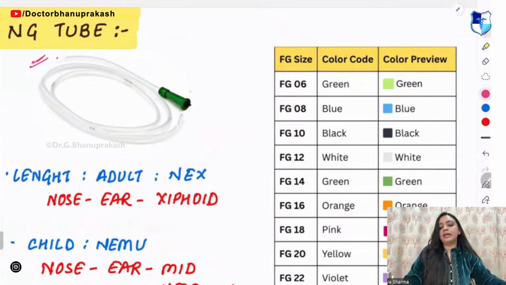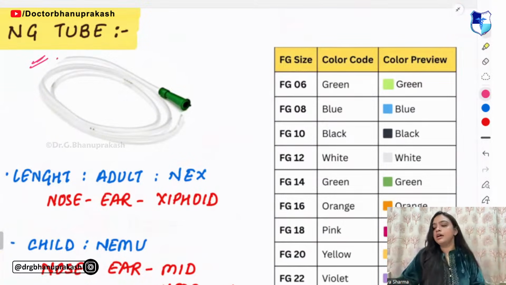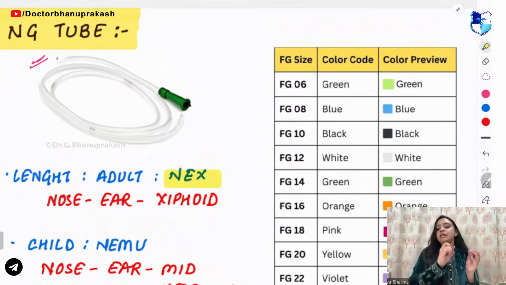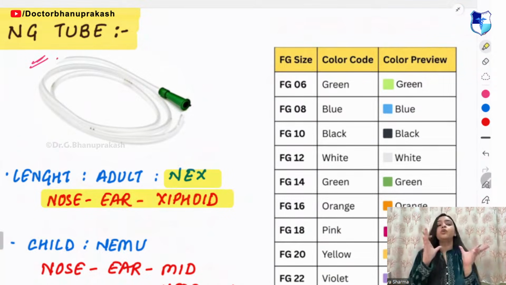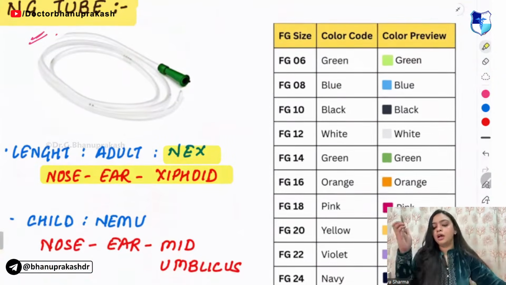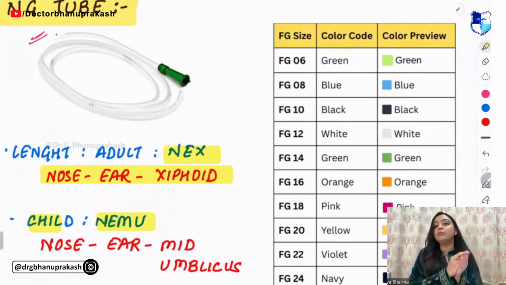Now, what is this? This is your NG tube. How will we measure the NG tube? In adults, you have to go for the NEX method. What is the NEX method? You measure from nose to ear till the xiphoid. Then, for children, you can follow the mnemonic of NEMO.